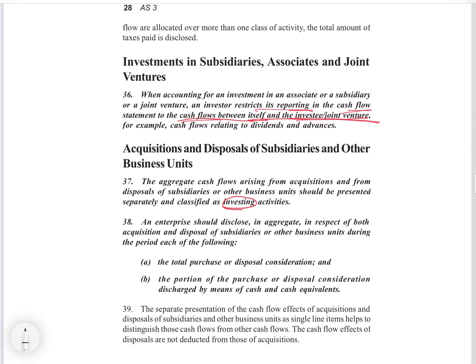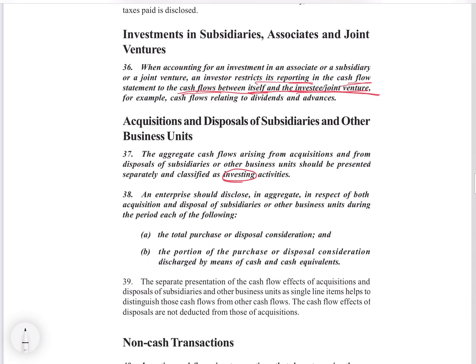To that extent only; we will not scrutinize their business and start including all their transactions. That will be in consolidation. In separate statements, we are just concerned with the cash flow statement. Here it will show only its transactions with that business, and only that will be recorded in the cash flow statement. Acquisition and disposal of subsidiaries and other business units.